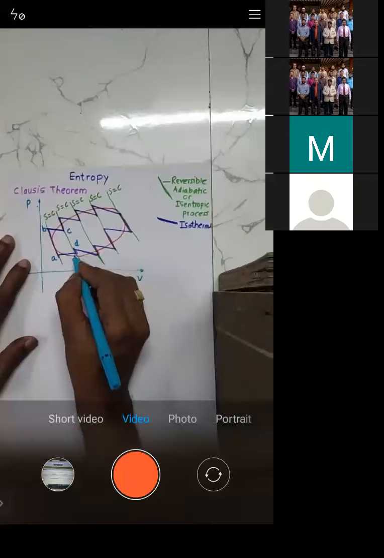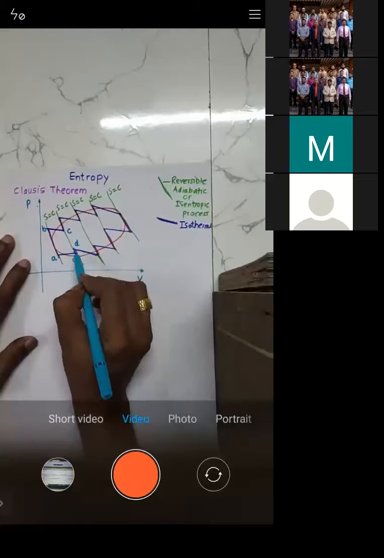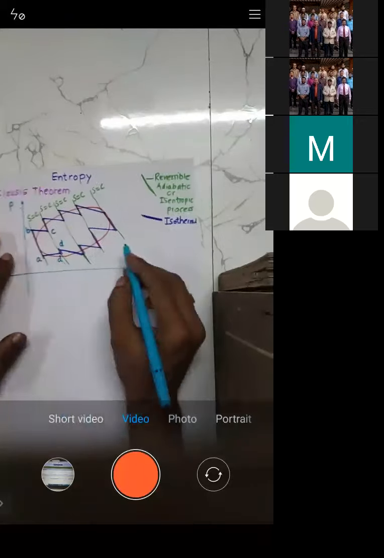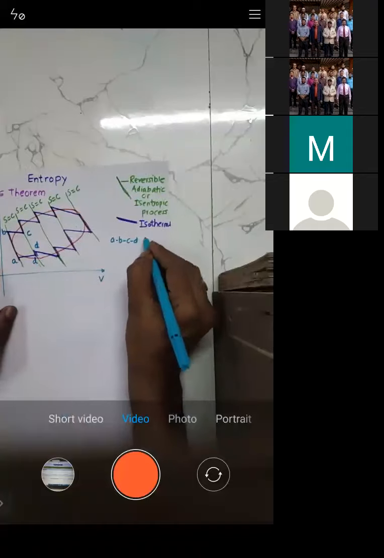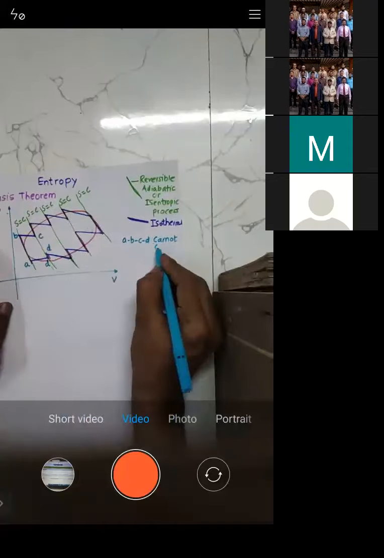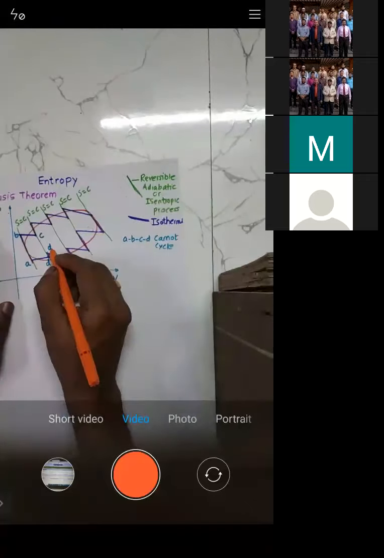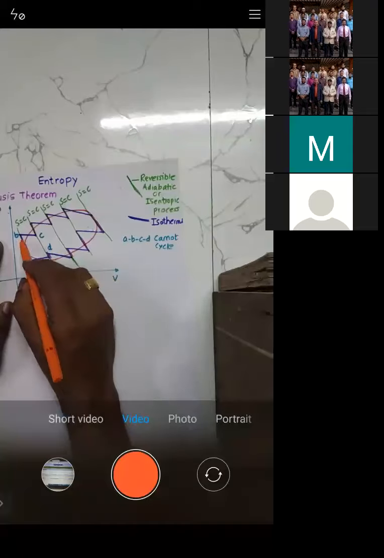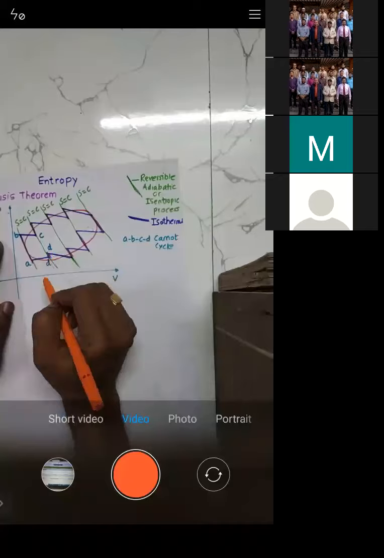Here only I will write, I will not write upward, otherwise you will not understand. See, A, B, C, D is a Carnot cycle. Try to understand, A, B, C, D is a Carnot cycle, right? In a similar manner, here again, A, B, C, D is a Carnot cycle.